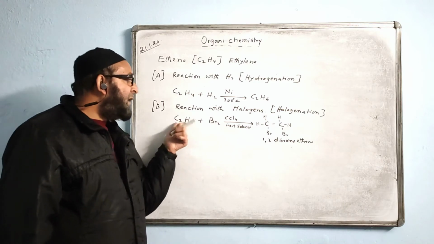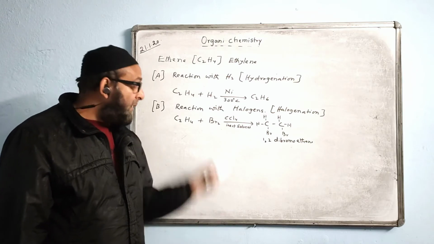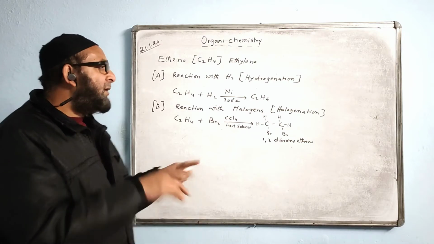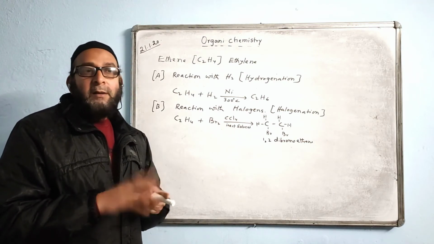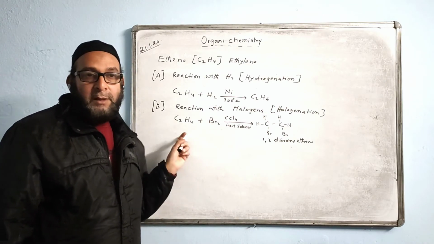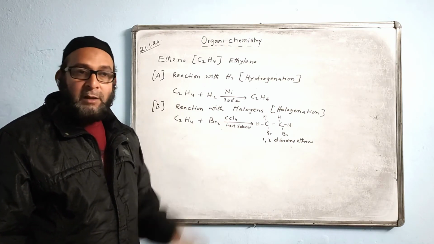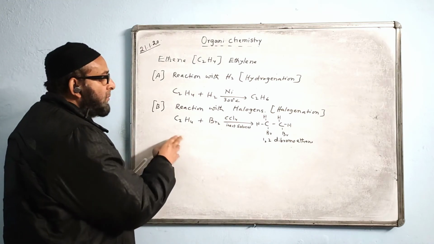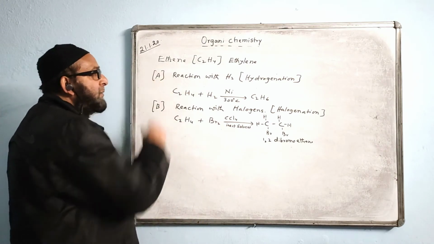But when we pass ethane gas through chlorine water, the color change will not take place, whereas here the color changes. You have to know that. That is how you can distinguish between ethane and ethene. You can use the bromine solution: the gas which makes the brown solution colorless must be ethene, and the gas which does not change the color of bromine must be ethane. That way you can distinguish. I hope you understood this reaction. Only two reactions of ethene are in the syllabus.